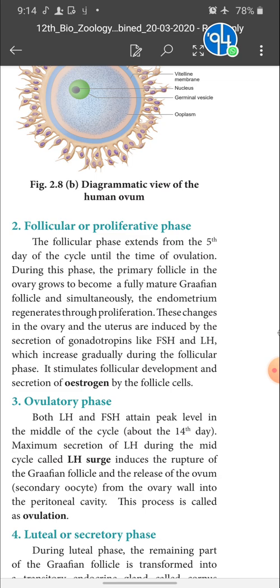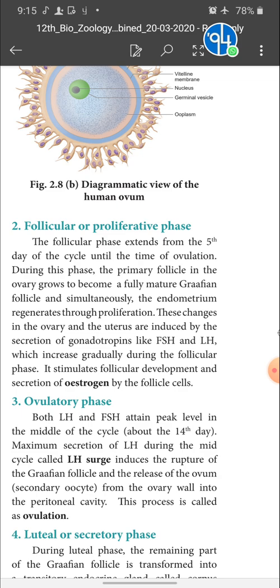The follicular phase extends from the 5th day of the cycle until the time of ovulation. You know, I said ovulation takes place by day 14, isn't it? During this phase, the primary follicle in the ovary grows to become a fully mature Graafian follicle, and simultaneously the endometrium regenerates through proliferation.